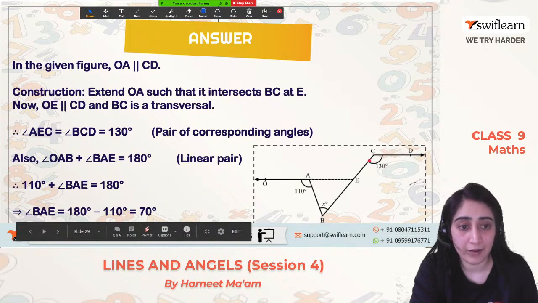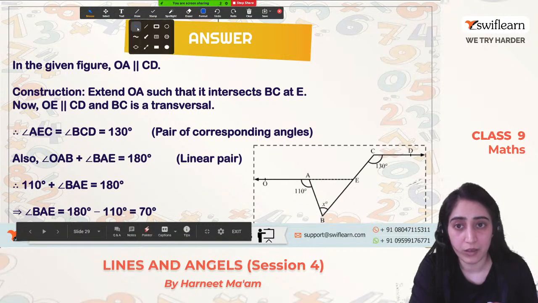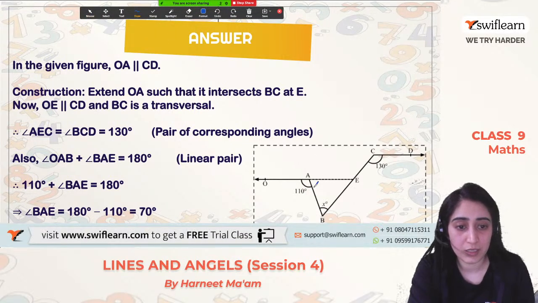Now OE, the whole line, is parallel to the line CD. When two lines are parallel, the whole BC is a transversal. So what will happen to this angle? This angle will be equal to which angle? Angle OAB plus angle BAE is equal to 180 degrees. This we know by the linear pair. Let this be y. So 110 degrees plus y degrees will be equal to 180 degrees. So I can calculate y's value as 180 degrees minus 110 degrees, which comes out to be 70 degrees. So this is 70 degrees.